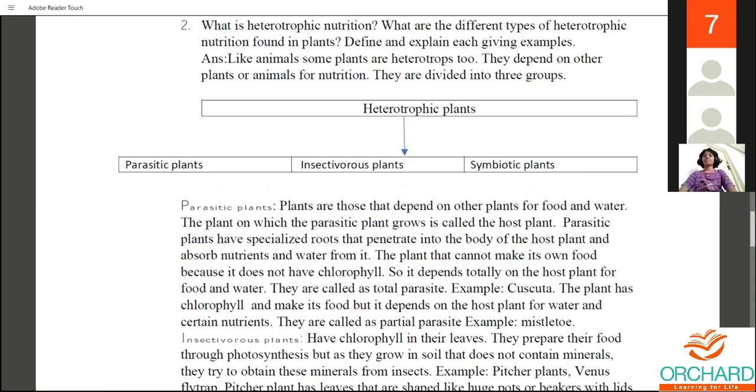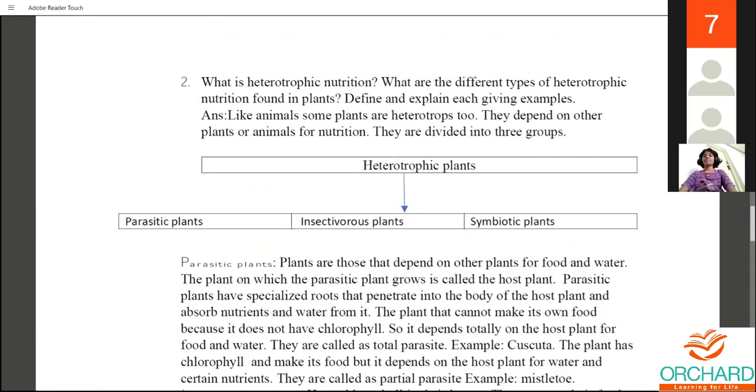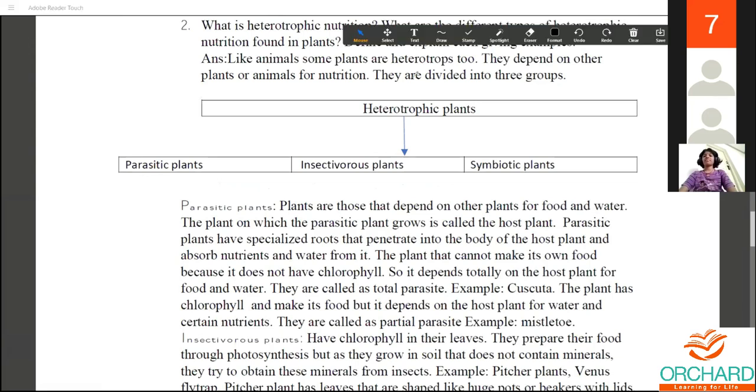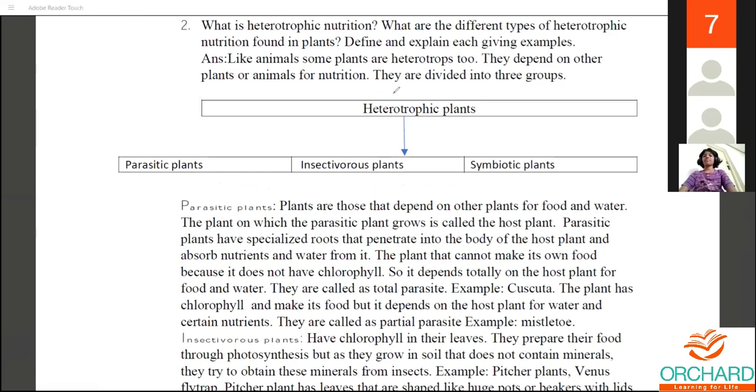The second question is: what is heterotrophic nutrition and what are the different types of heterotrophic nutrition? Define with each example. It's actually a little bit bigger question, so you're supposed to write about heterotrophic nutrition in a very detailed manner. Heterotrophs depend on plants or animals for nutrition. They are divided into three groups.